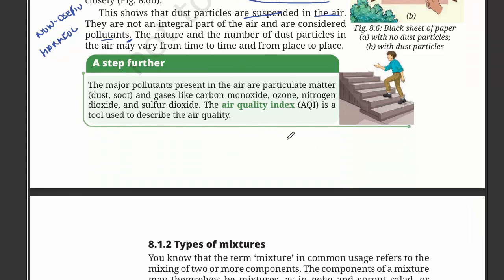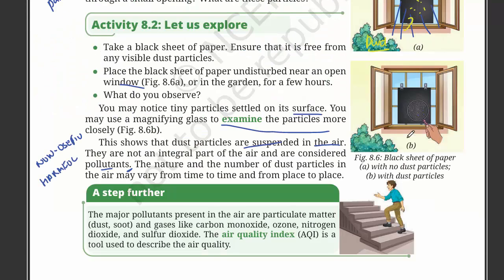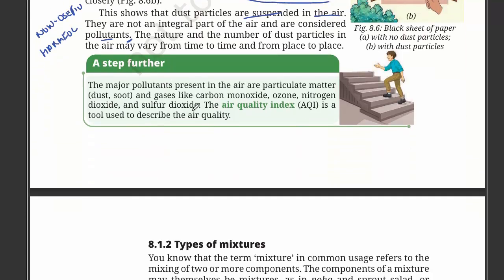Now we will look at this a step further. The major pollutants present in the air are particulate matter, and gases like carbon monoxide, which is very hazardous, ozone, nitrogen dioxide, and sulfur dioxide. Nitrogen dioxide and sulfur dioxide are very poisonous. The air quality index, or the AQI, is a tool used to describe the air quality. The lower the AQI is, the better it is, much cleaner.